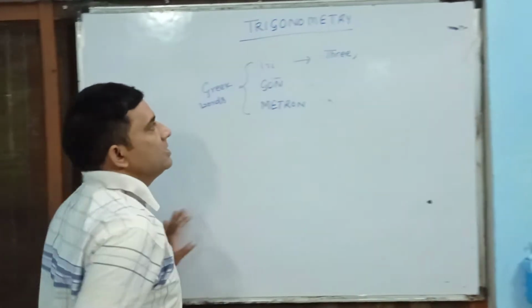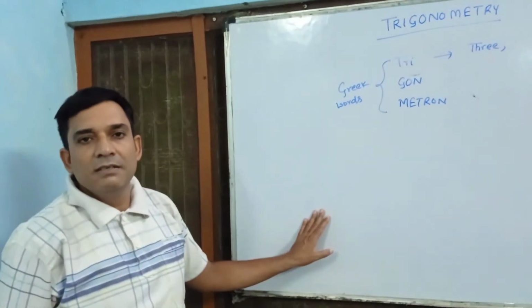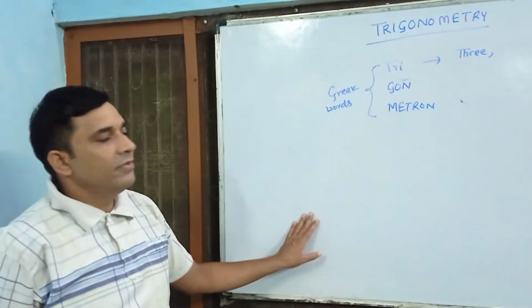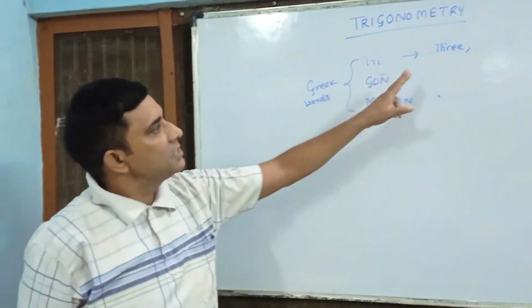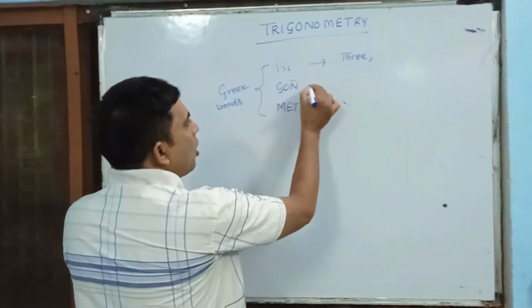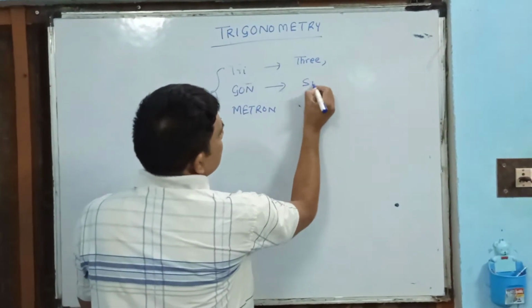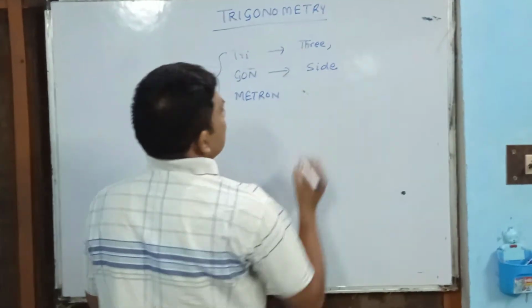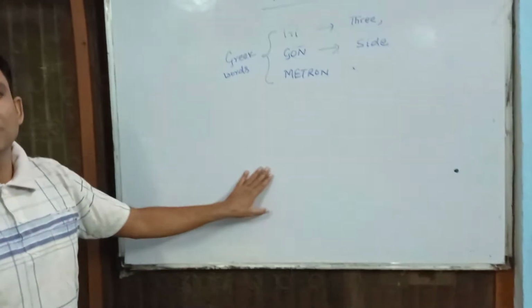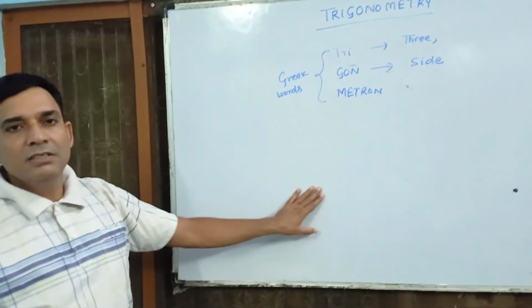For example, we see in tricycle, tricolor, even in triangle, tri means three. Gon means side, as we see in polygon, octagon, pentagon.